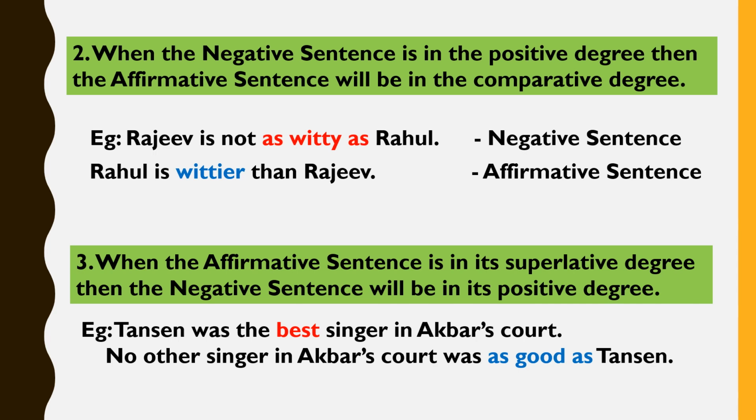So when we transform our sentence, it will be: No other singer in Akbar's court was as good as Tansen, which is in the positive degree. So if our affirmative sentence is in the superlative degree, then our negative sentence will be in the positive degree.